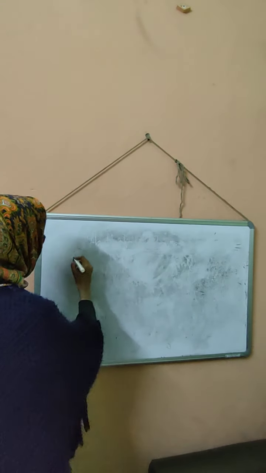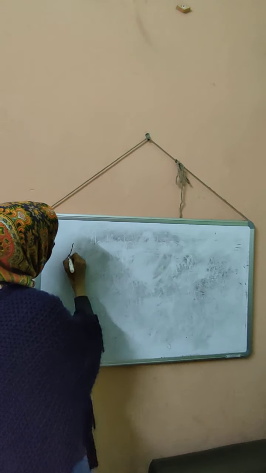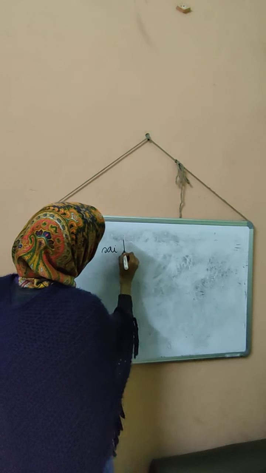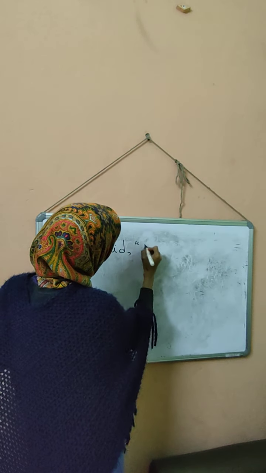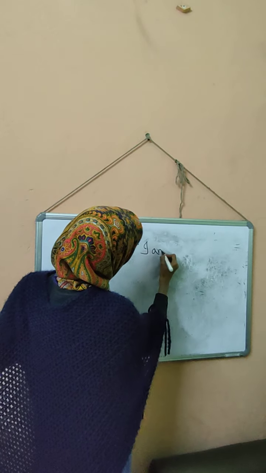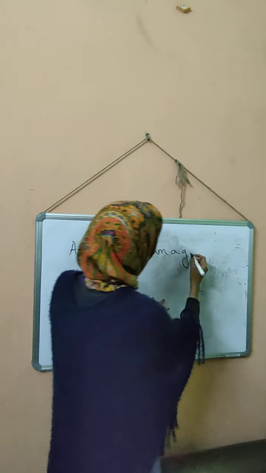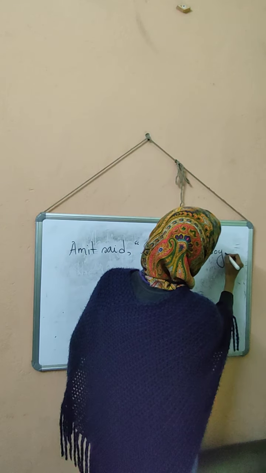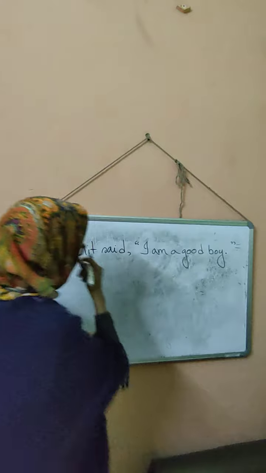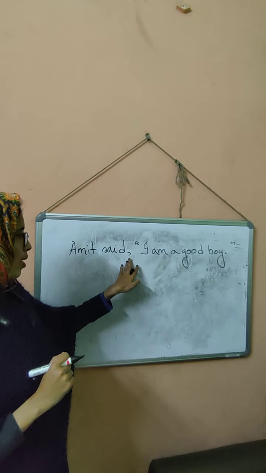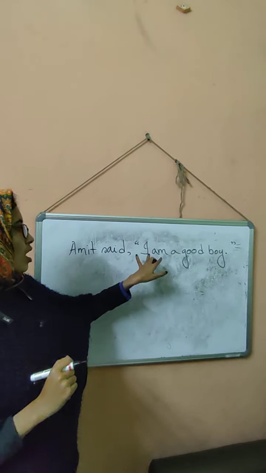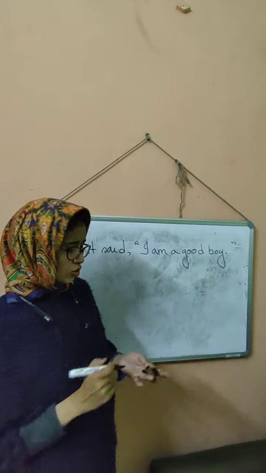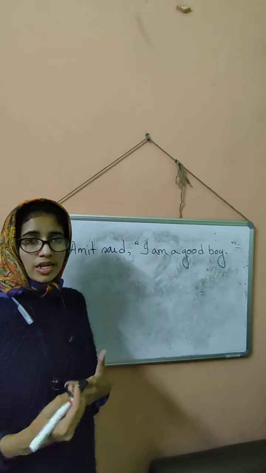So I am writing: Amit said, comma, inverted comma begins, I am a good boy, then full stop, then inverted comma closes. So we have learned this in the chapter narration also.